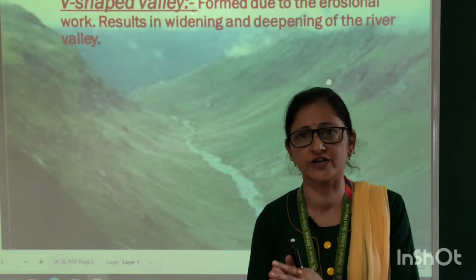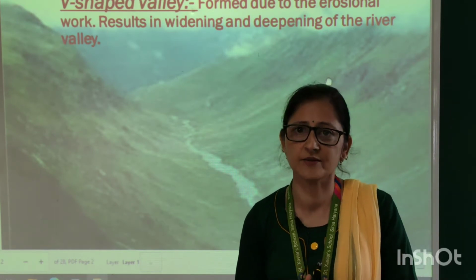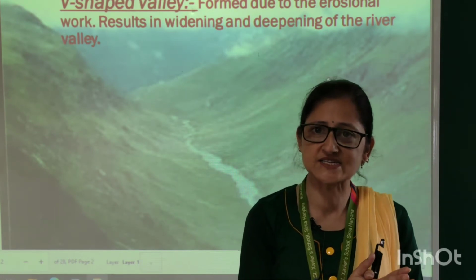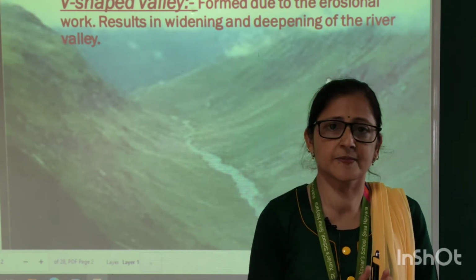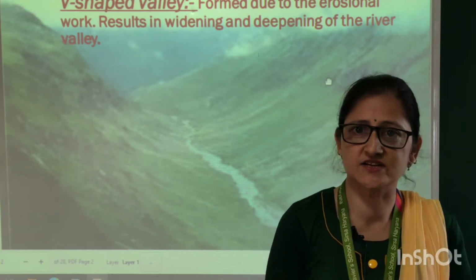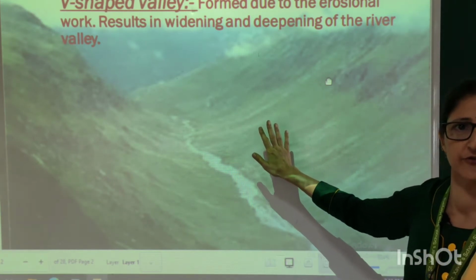So from the origin to the end, a river passes through three main stages: the upper stage, the middle stage and the lower stage. In the upper stage, the river forms various landform features.